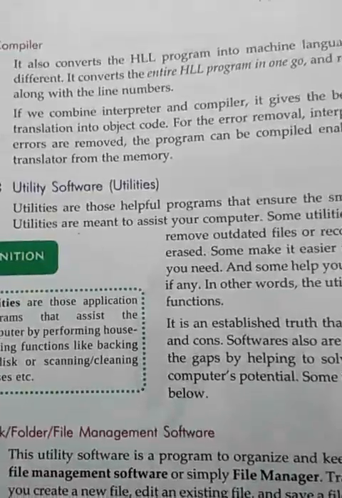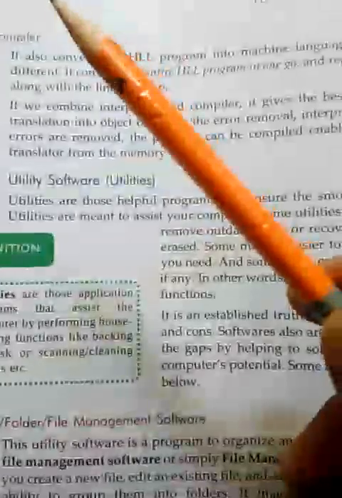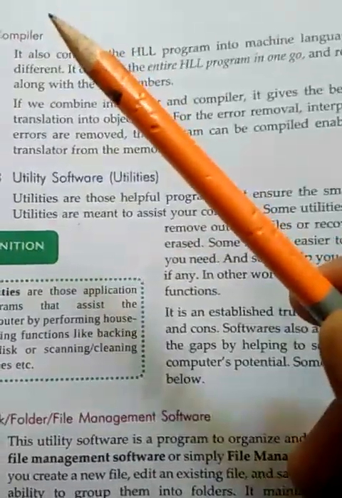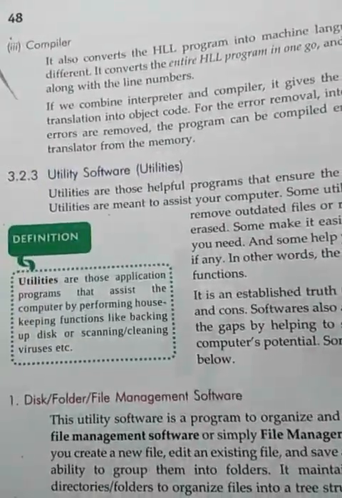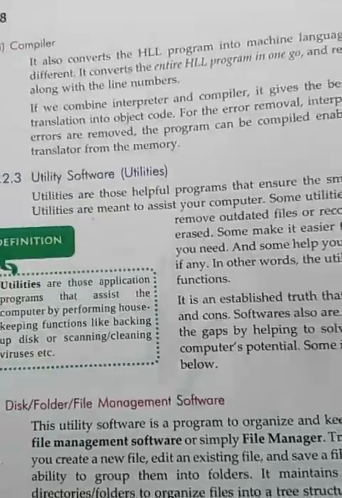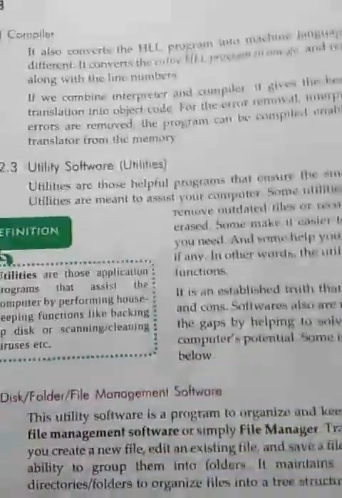This also converts the high level language program into machine level language, but converts the whole program at a time, so your computer speed will be fast when using the compiler. And all the latest languages support the compiler in our computer.